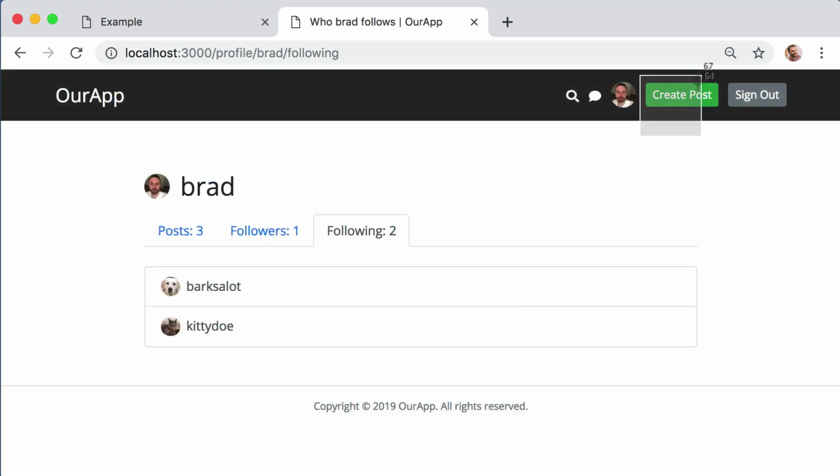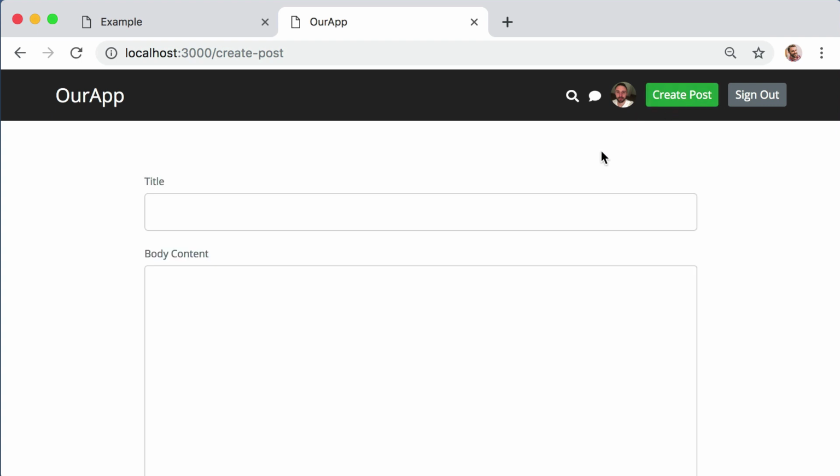I can click on this green Create Post button to obviously create a new post or article. Obviously, a user is able to edit or delete their own existing articles.